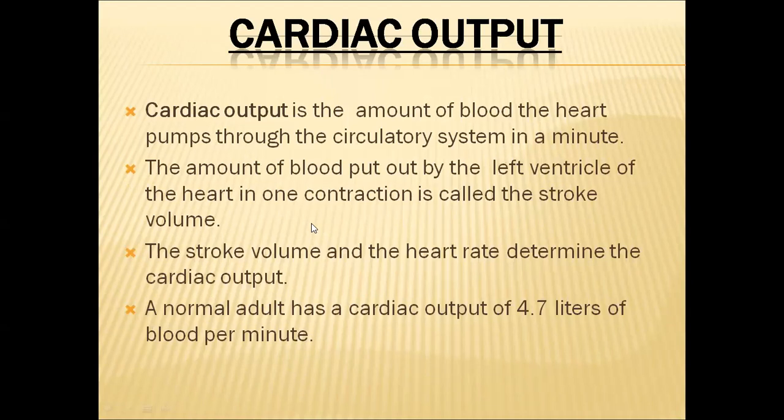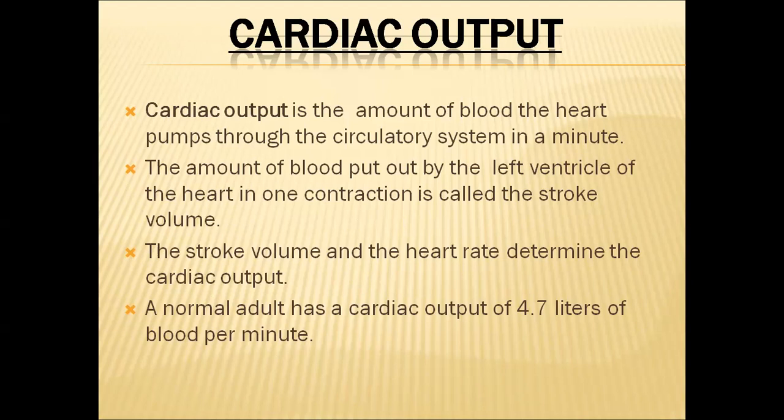Cardiac output is the amount of blood that our heart pumps through the entire circulatory system in a minute of time. The amount of blood put out by the left ventricle is generally considered as stroke volume. So what is stroke volume? Stroke volume is the amount of blood that comes out of the left ventricle.